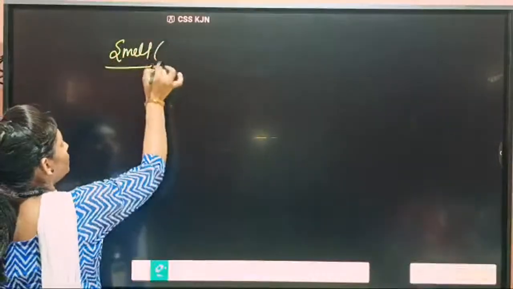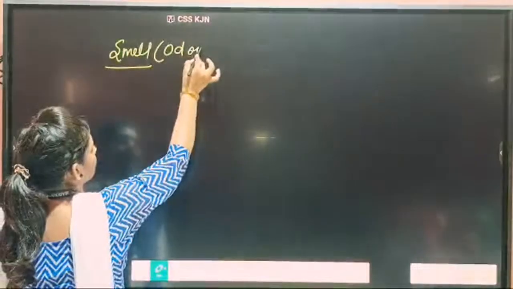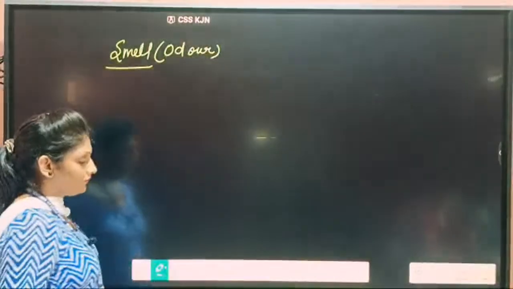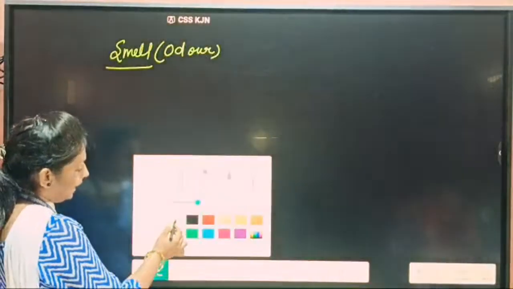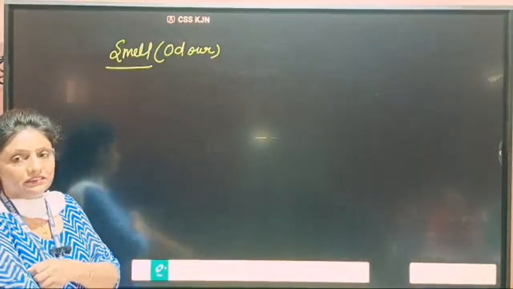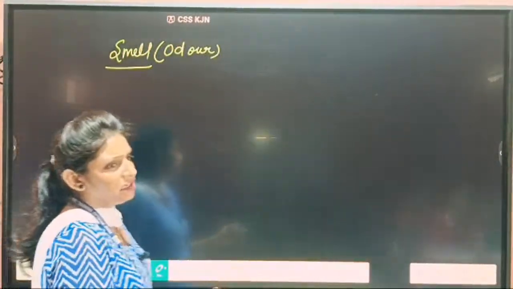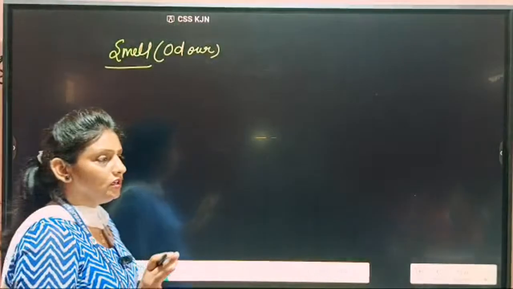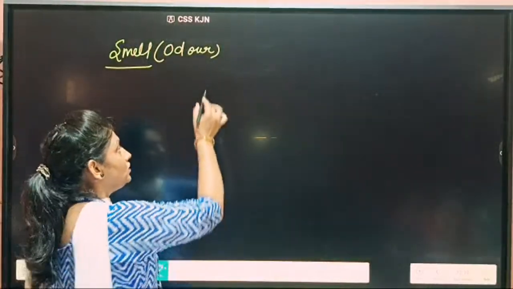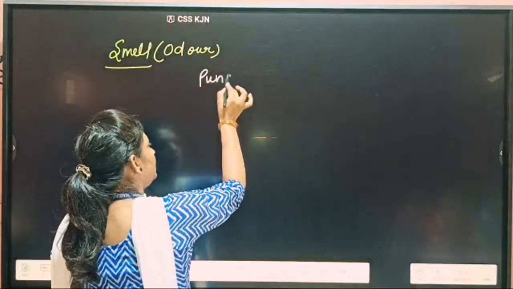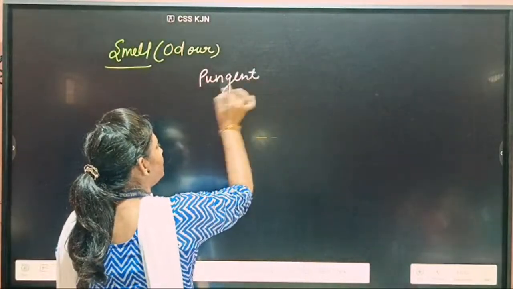Then if we talk about their smell, means odor. Lighter aldehydes and ketones like methanal, like acetone, they have a pungent smell.